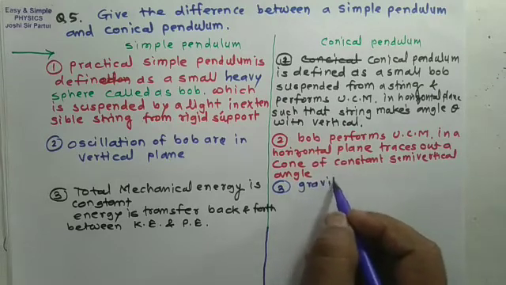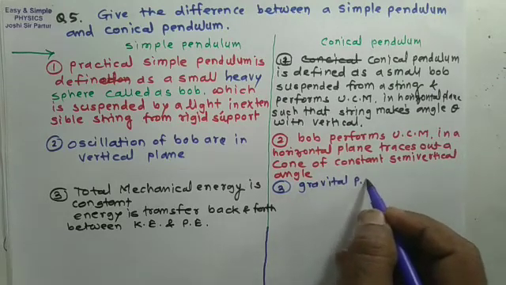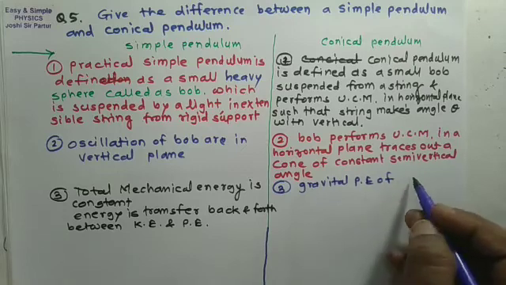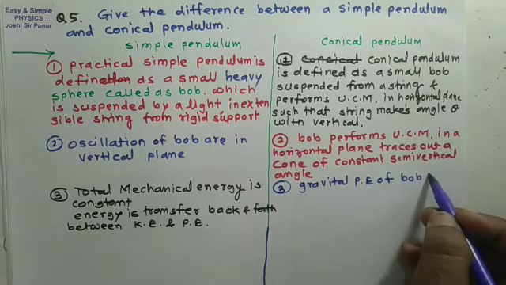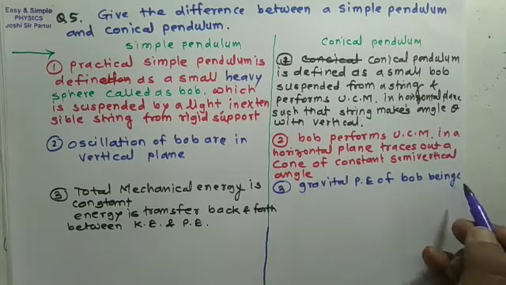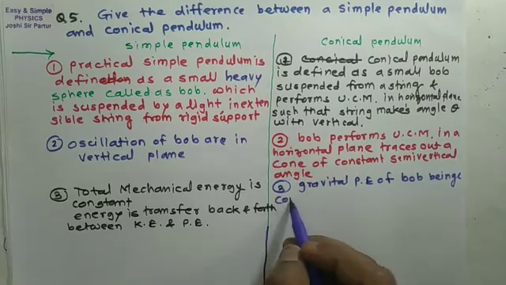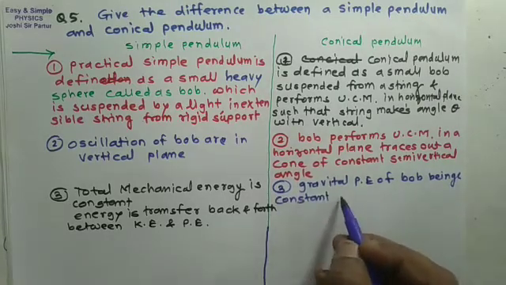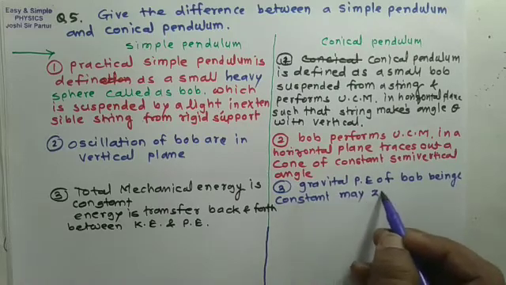the gravitational potential energy of the bob remains constant, may be zero.